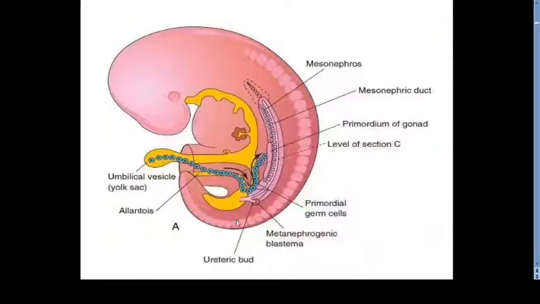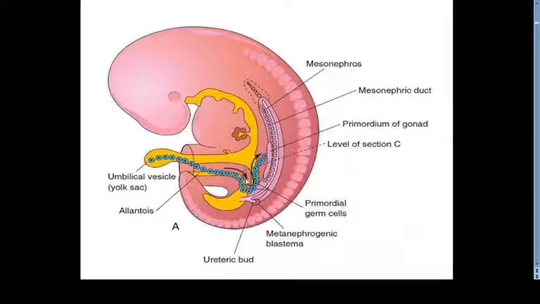Now after that, you can appreciate here the lateral view of the embryo. This part is the nephrogenic cord, and this is the mesonephric kidney. Medial to the mesonephric kidney, especially in the lower thoracic and lumbar region, we have the genital ridge. Here you can appreciate that from the umbilical vesicle, via the allantois, first via the hindgut, then the mesentery of the hindgut, they will reach this genital ridge.